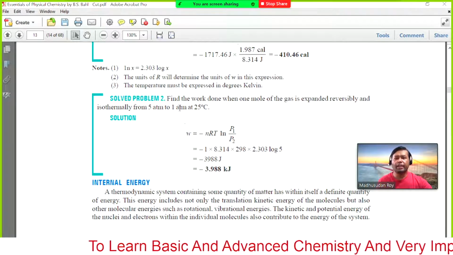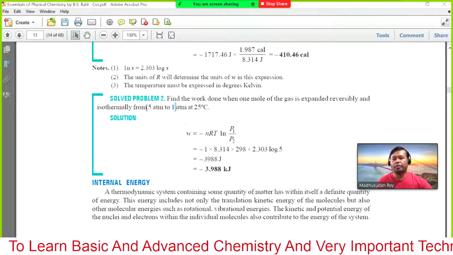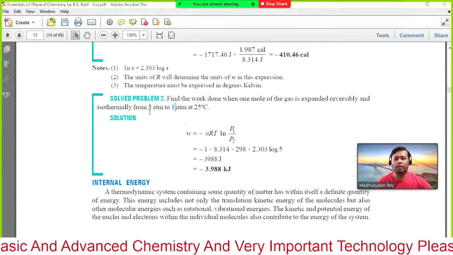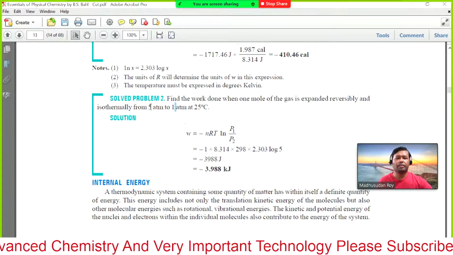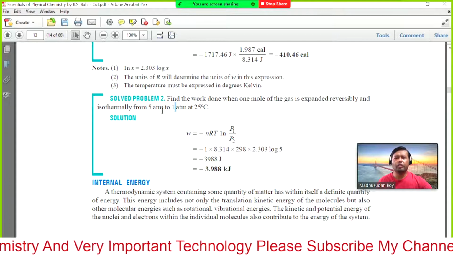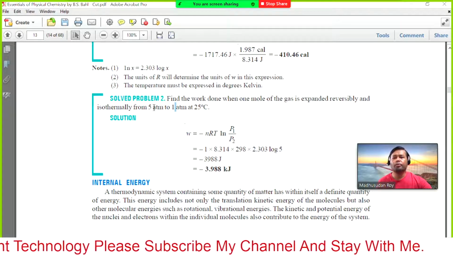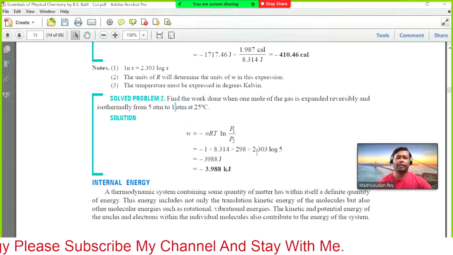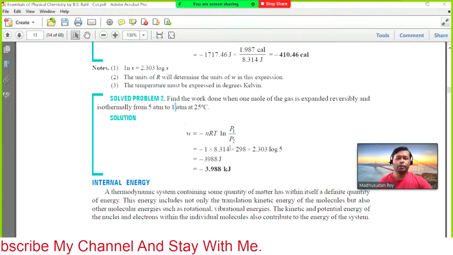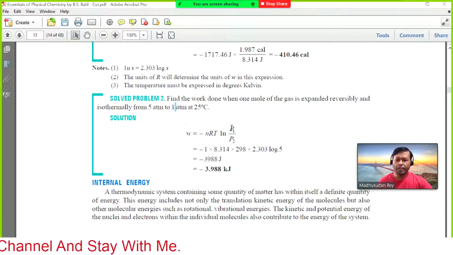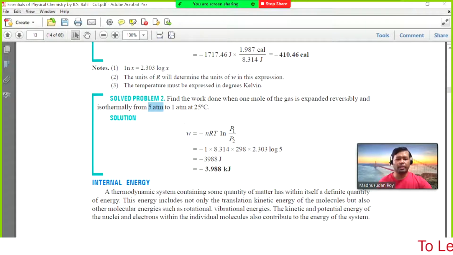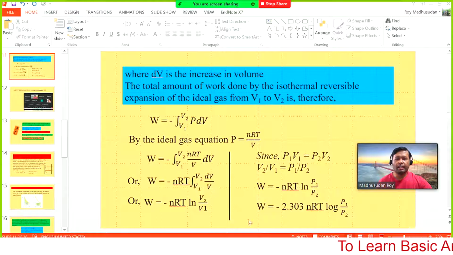So what was the initial pressure? 5 atmosphere. The gas expanded reversibly and isothermally from 5 atmosphere to 1 atmosphere. In that case, P1 is 5. Yes, P1 is 5, so that is okay. What I have given here is also the same.